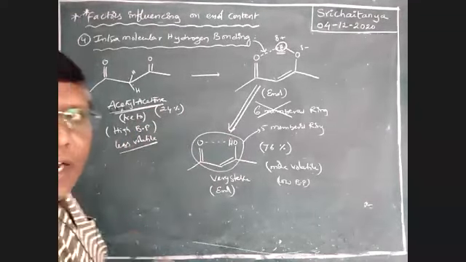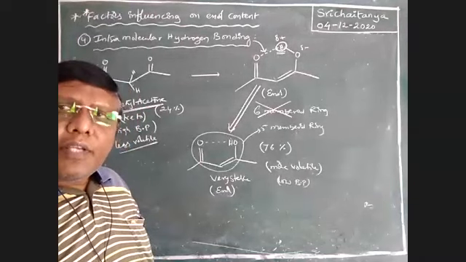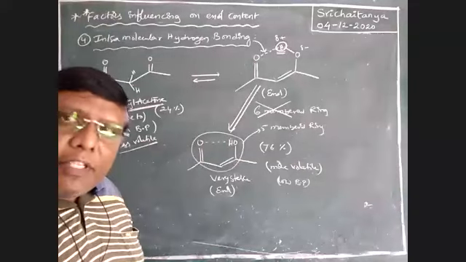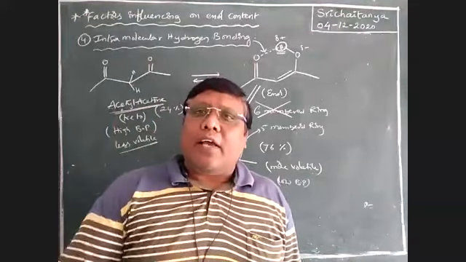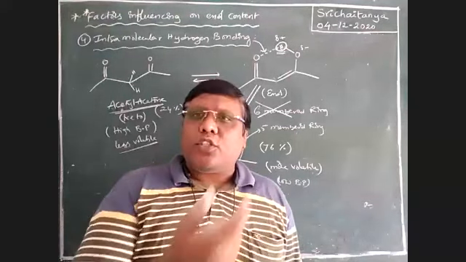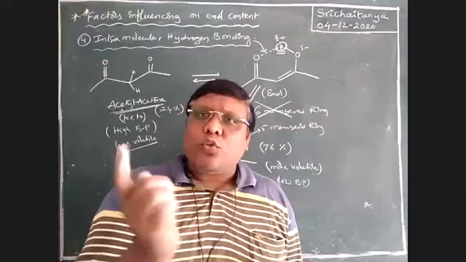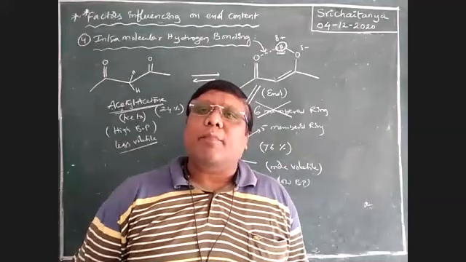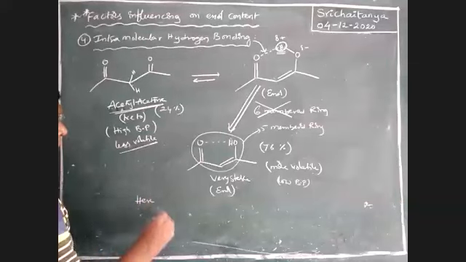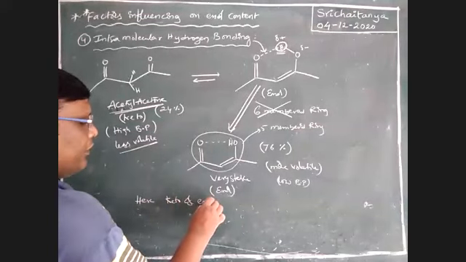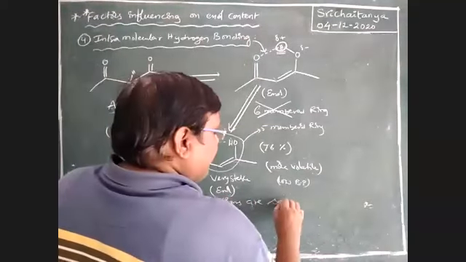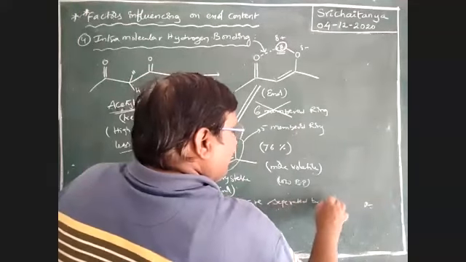If these two are available as a mixture, one has a higher boiling point and the other a lower boiling point. The boiling point difference is used to separate these two, which is called fractional distillation. That is, these two chemicals, the enol form and keto form, are separated by using fractional distillation. See here, note here: keto and enol forms are separated by fractional distillation.